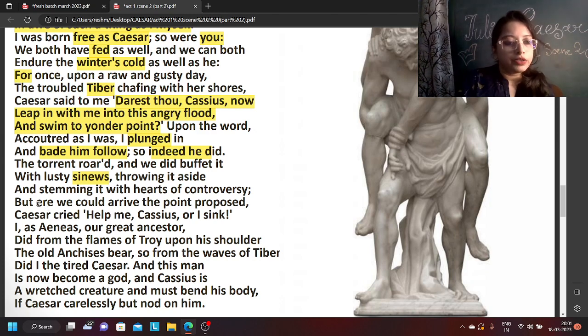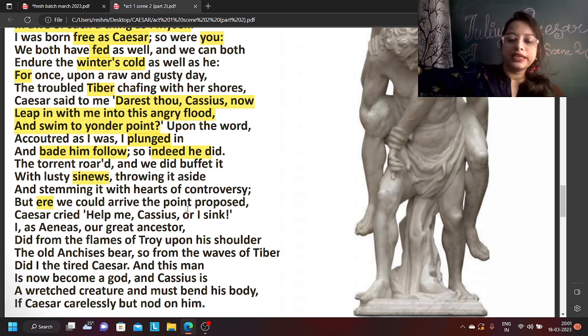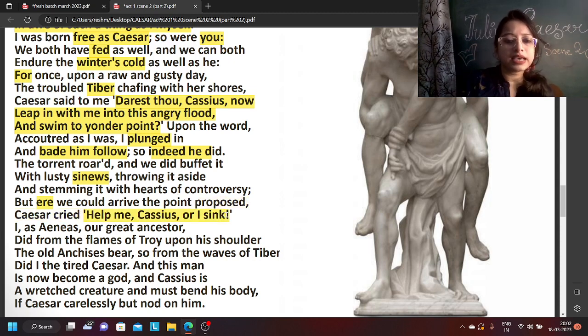But ere, so we both swam, but ere we could arrive the point proposed, the place we had fixed to reach, even before we could reach that point, Caesar started crying, help me Cassius, I sink, I am drowning, help me.